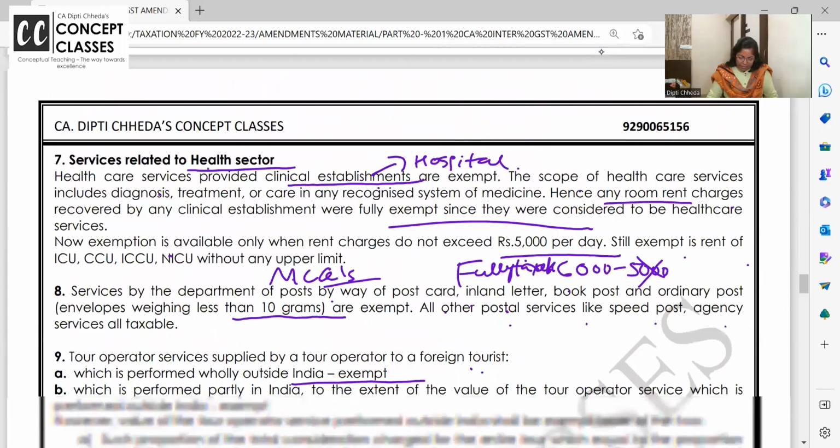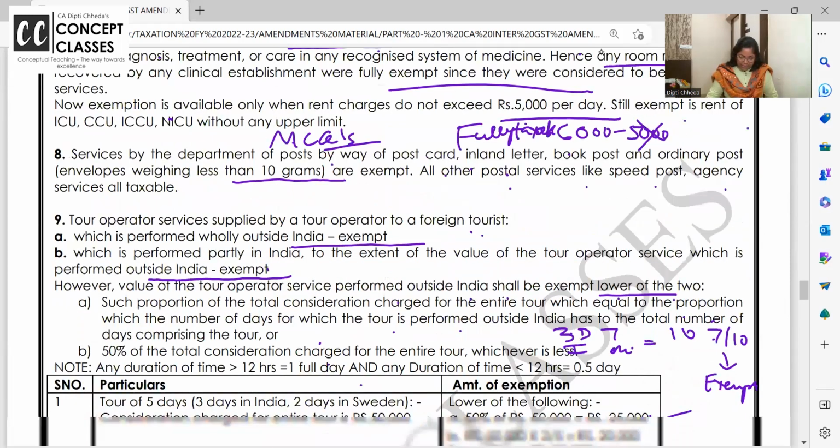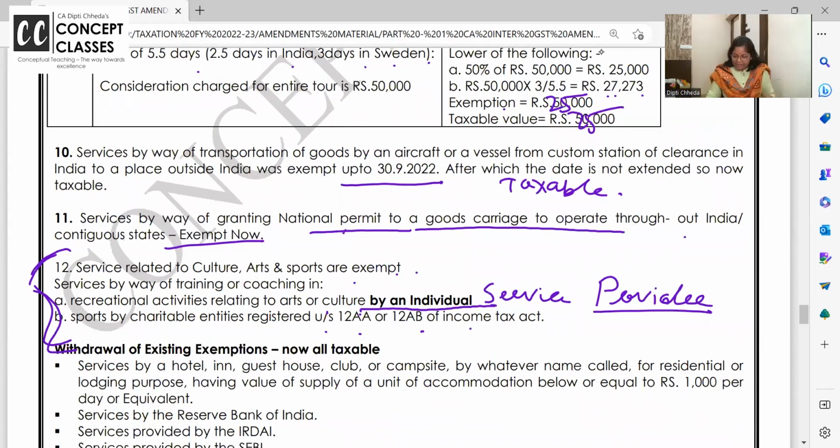Yeah, please come here. What I'm making you write is, in these exemptions added, there was hotel room rent which was exempt up to rupees 1000. This is removed. Hotel room rent up to 1000 was exempt.